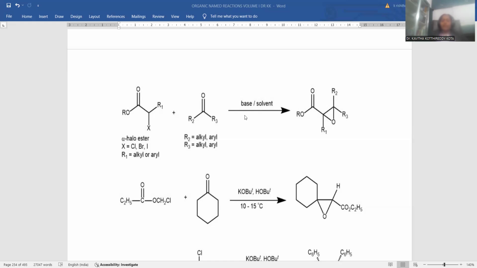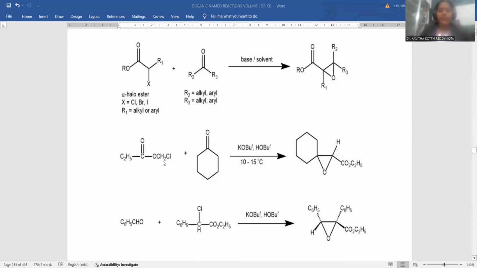Whenever this kind of reaction takes place, the condensation is accomplished, and wherever the alpha halo group is there, that is subsequently shifted into the epoxide functionality. This is the way epoxy ester formation takes place by this Darzens condensation process. Epoxy ester could be the product. In specific, I am going to handle an example. There is the alpha halo ester. Alpha halo ester compound was taken.